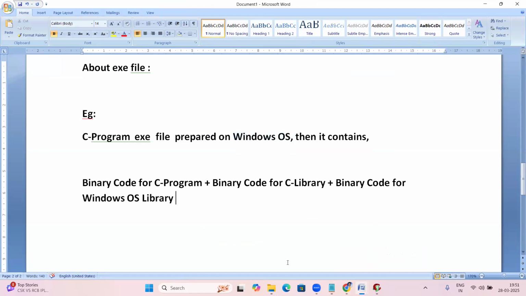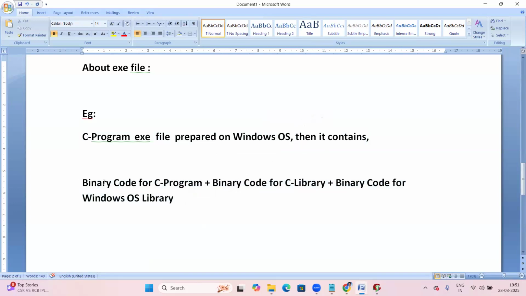Right? Yes. A C program exe file prepared on Windows OS contains binary code for your C program, binary code for the C library, and next binary code for the Windows OS library. By linking all three binaries here, it creates the exe file. That's it. So that is about the exe file.